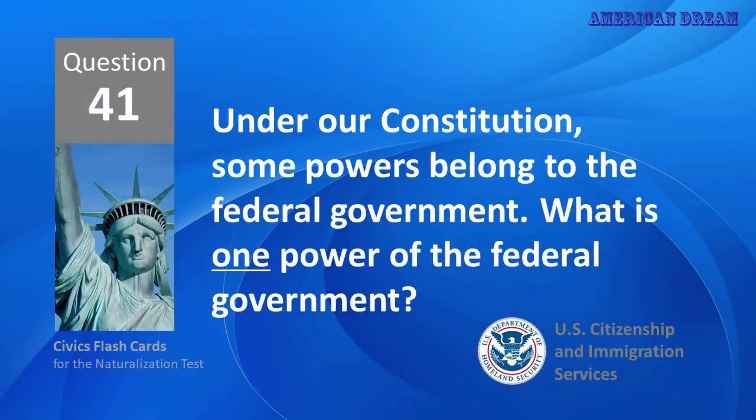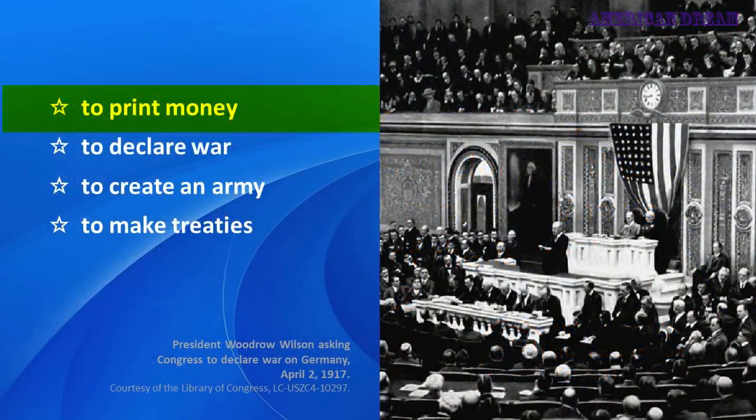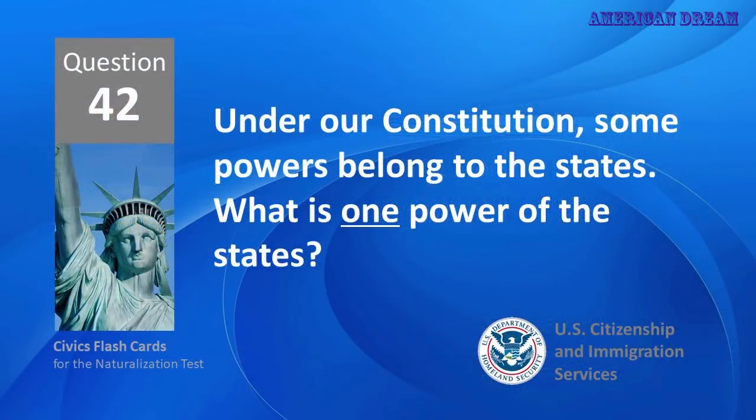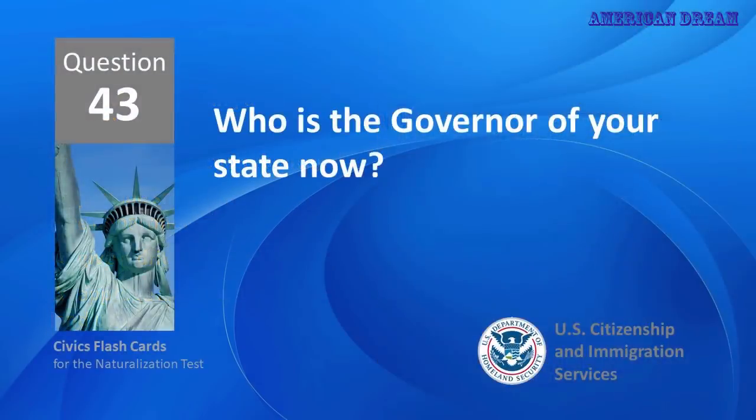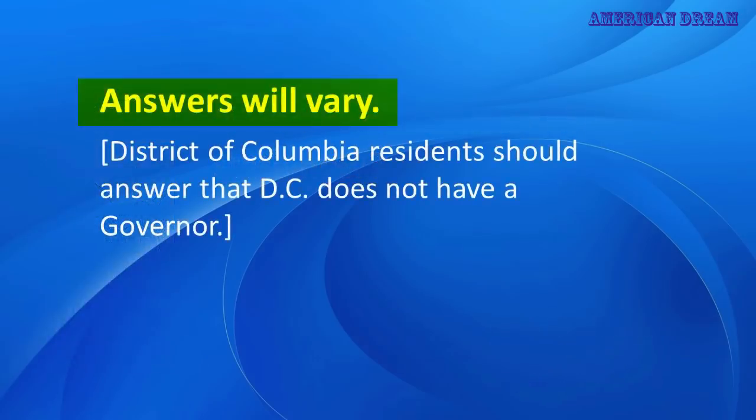Under our Constitution, some powers belong to the federal government. What is one power of the federal government? To print money. Under our Constitution, some powers belong to the states. What is one power of the states? Provide schooling and education. Who is the governor of your state now? Answers will vary. District of Columbia residents should answer that D.C. does not have a governor.